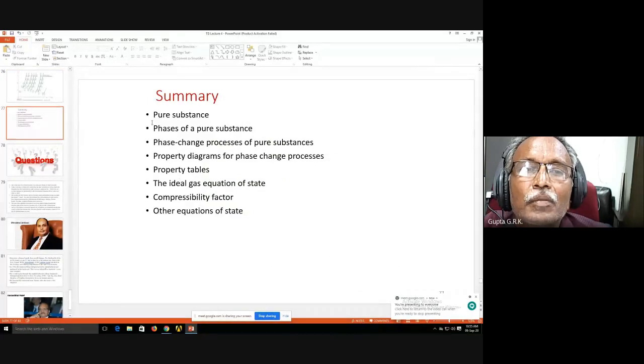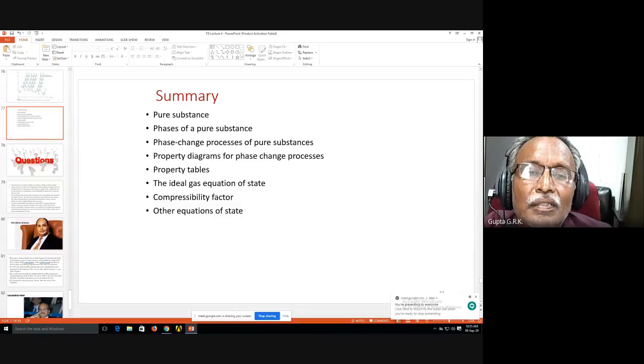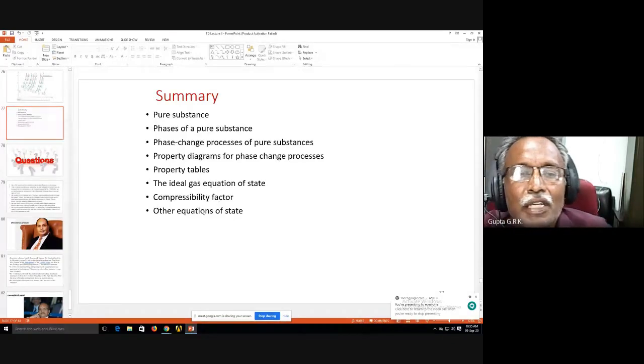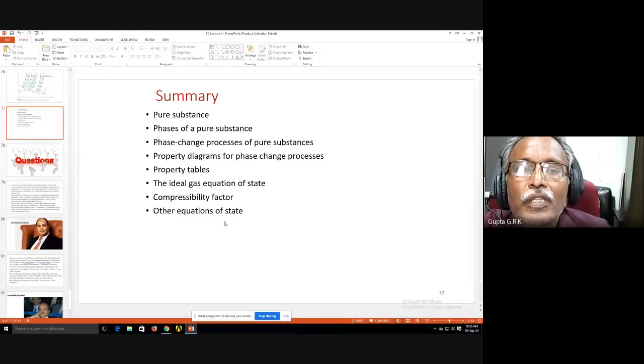So we discussed pure substance, phases of pure substance, phase change process of pure substance, and property diagrams of phase change processes. Property tables, the ideal gas equation of state, the compressibility factor, and other equations of state we will discuss in the next class.